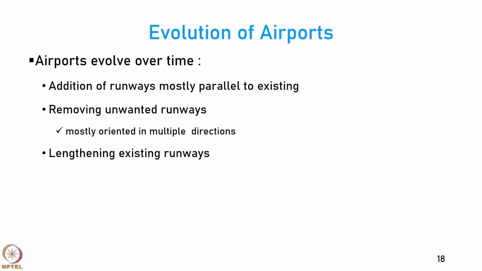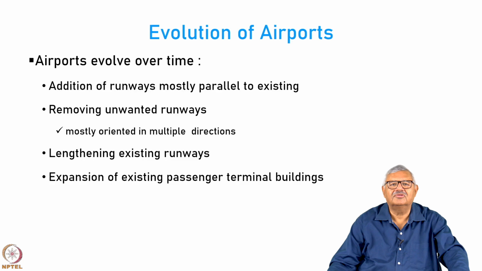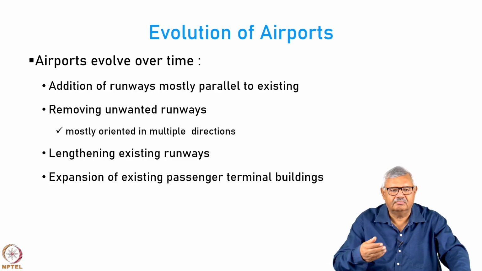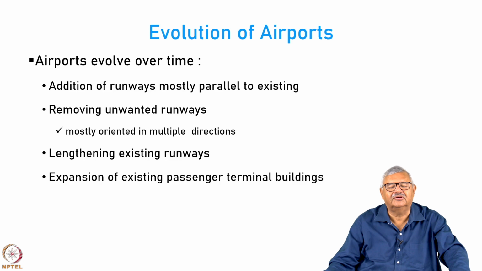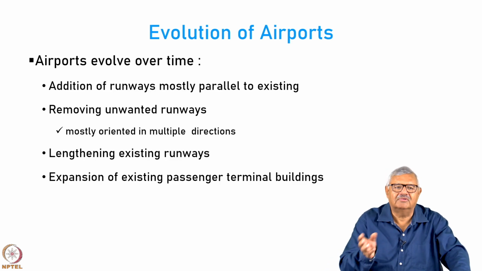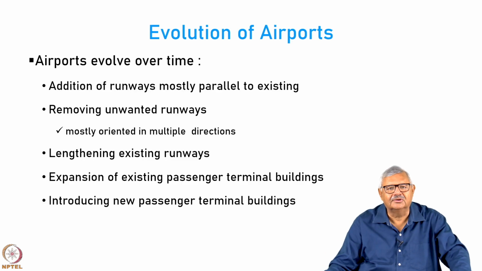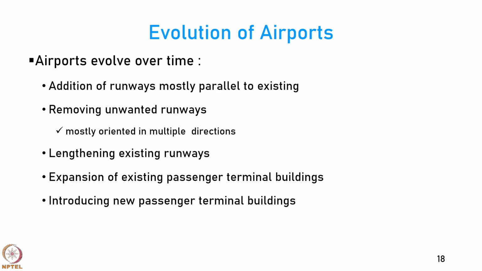Another way in which the airports could evolve is to lengthen the existing runways, provided there is space available at the end of the runways. Okay. Then in some airports, we evolve the airport by expanding the existing passenger terminal buildings. So, you have one terminal in the beginning and then you have one more terminal. This happened in, for example, the Kempegowda Airport in Bengaluru. You could also introduce new passenger terminal buildings.